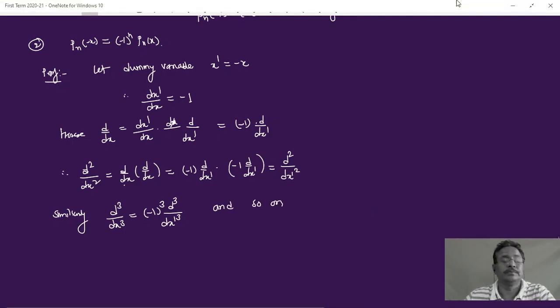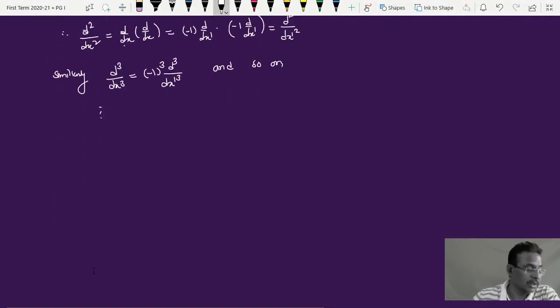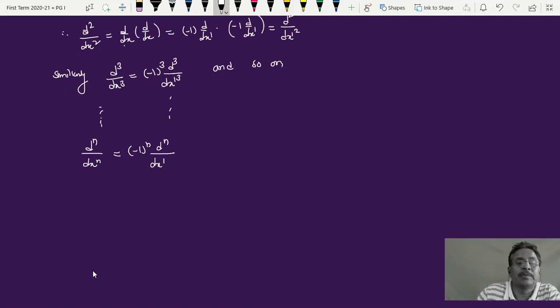Therefore, on both sides, I'll get d raised to n upon dx raised to n is equal to minus 1 raised to n into d raised to n upon dx prime raised to n. Same as it is.